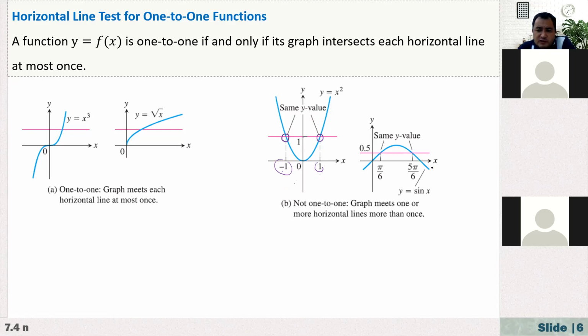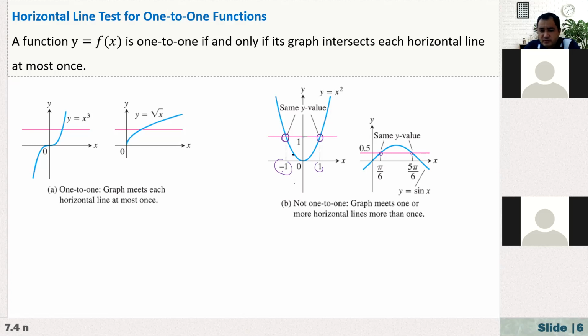And also another function, for example, sine of x, right? If you draw a line, it's intersecting here at two different points. So this is also not 1 to 1. But of course, here you may wonder, so Mr. Carson, if the function is not 1 to 1, can't we talk about its inverse? Of course we can, by bringing some restriction to its domain, and we can convert them into 1 to 1.